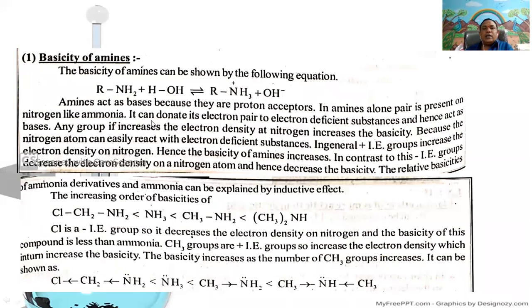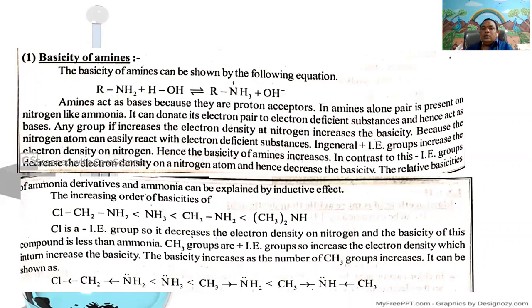Here, amines act as bases because they are proton acceptors. In amines, a lone pair is present on nitrogen like ammonia. It can donate its electron pair to electron deficient substances and hence act as bases. Any group that increases the electron density at nitrogen increases the basicity, because the nitrogen atom can easily react with the electron deficient substance.